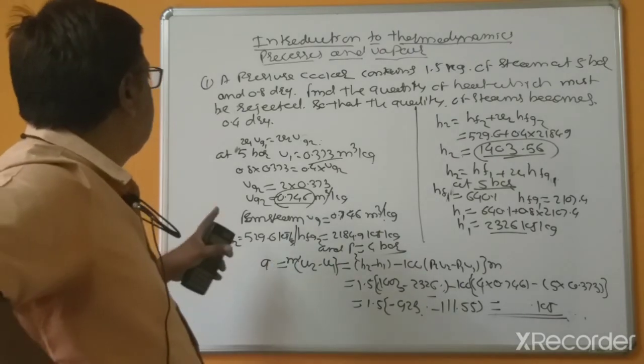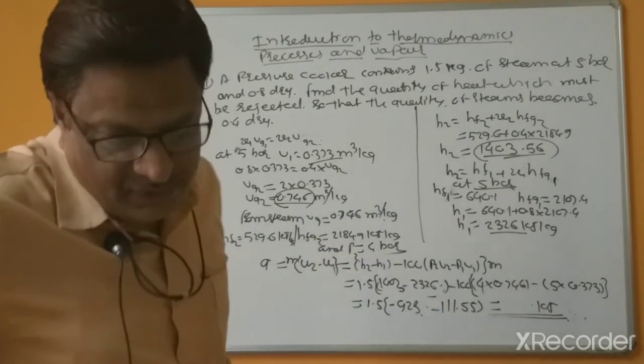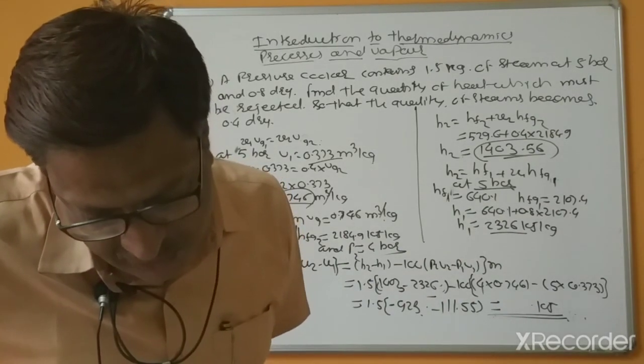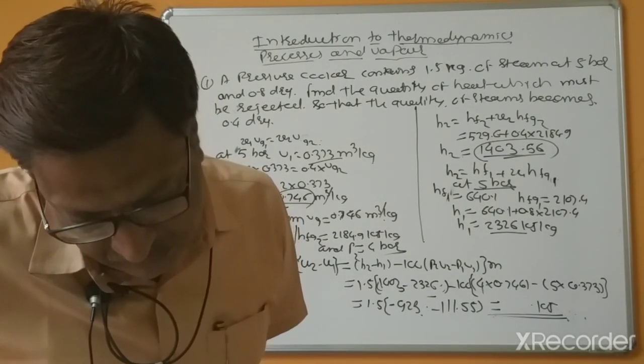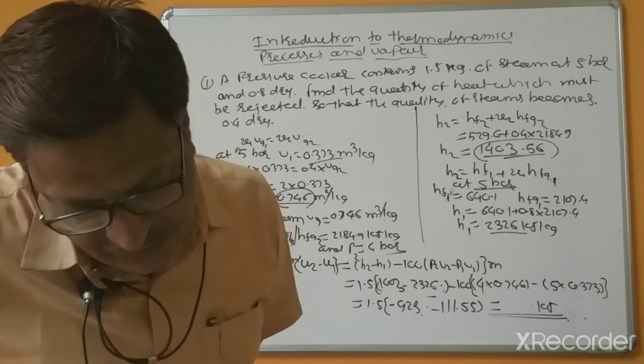So V2 equals, in this case because this is a constant volume process, and we considered this as Vg2.